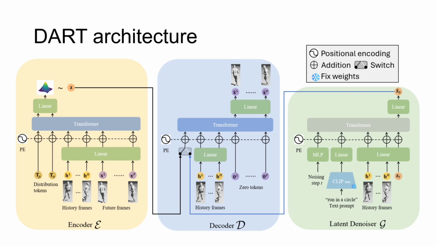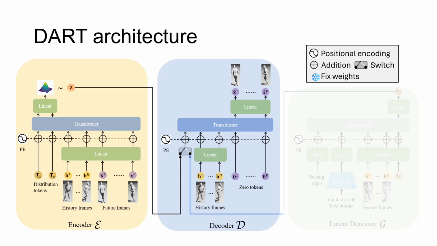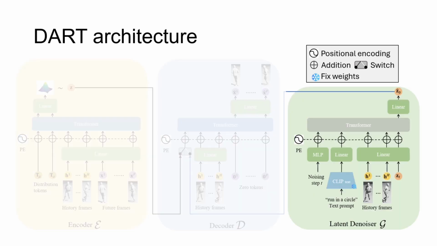Building on the motion primitive representation, we introduce Dart, a latent diffusion-based autoregressive model for online text-to-motion generation. Dart consists of a variational encoder that compresses motion primitives into a compact latent space, and a latent denoiser model that iteratively generates motion primitives conditioned on text prompts in the learned latent space.